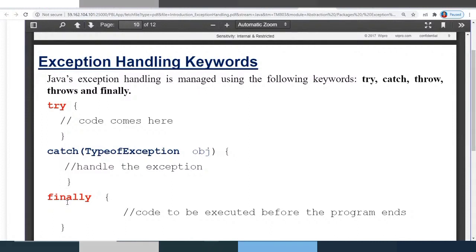Another important point to be noted here is, after you end this try block, you can't have even a single statement written before writing the catch block. It should be immediate. I mean, after you have written this try block, immediately after that you should have your catch blocks started,